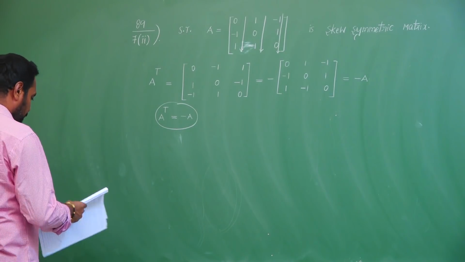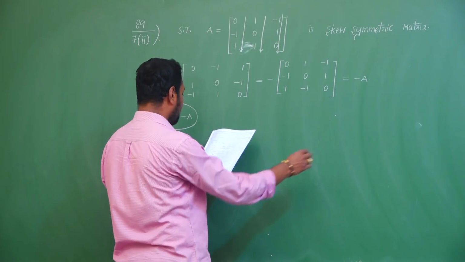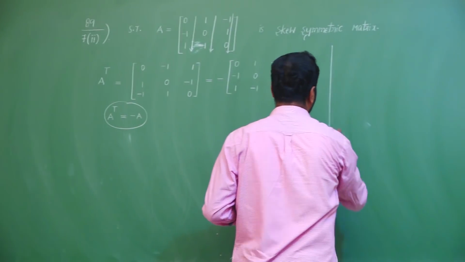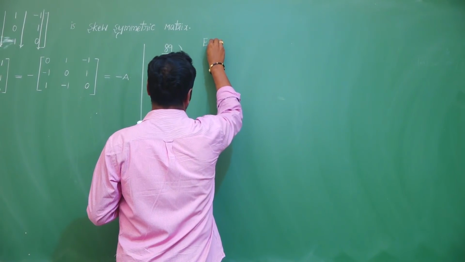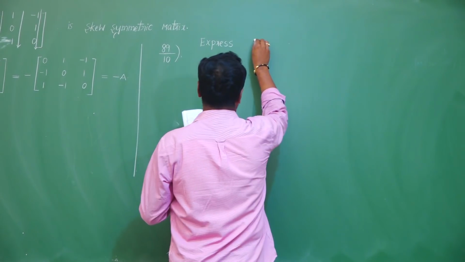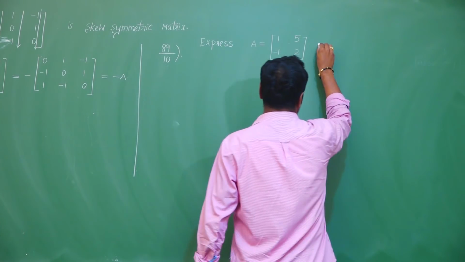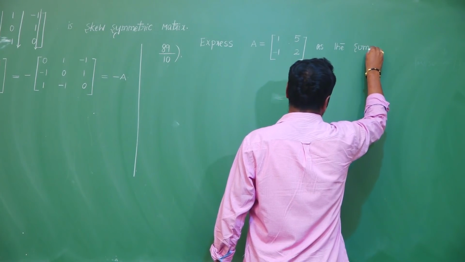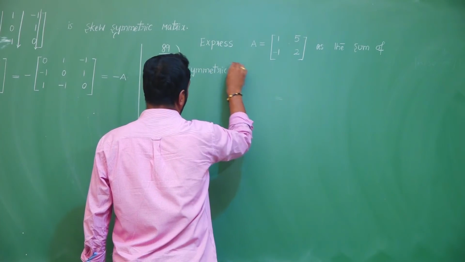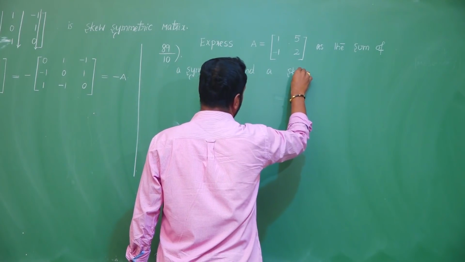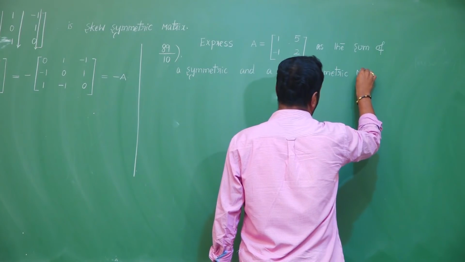Next, page number 89, 10th question. Express capital A equals [1, 5; minus 1, 2] as the sum of a symmetric and a skew symmetric matrix.